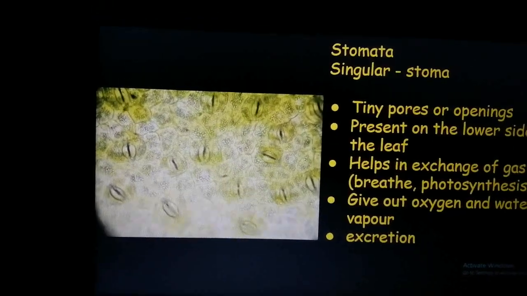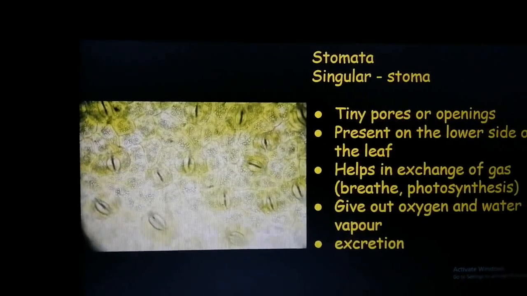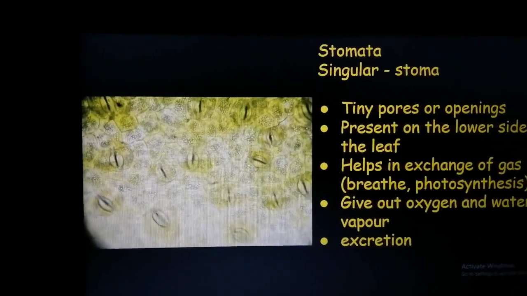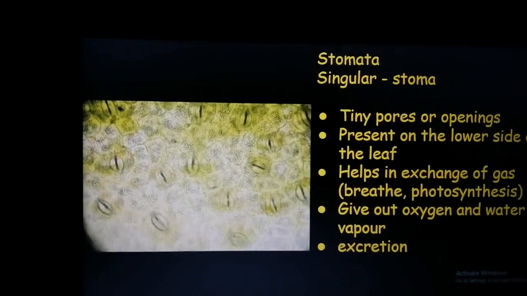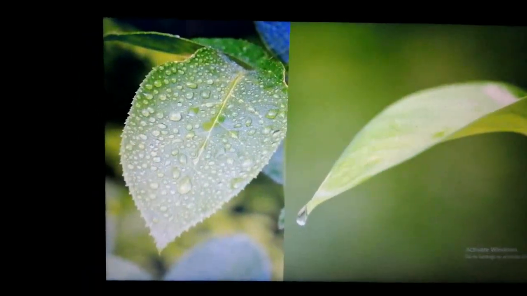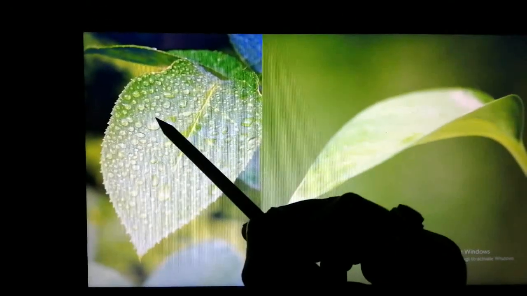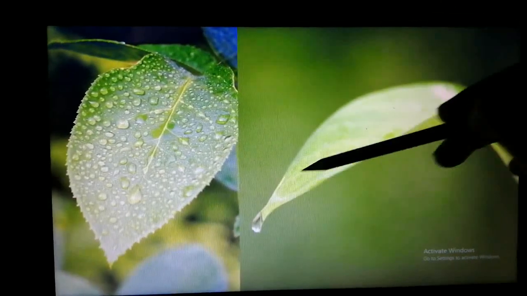So children, in the morning when you get up, and if you have plants at home, observe the leaves of the plants at least for a week. Okay, continuously early in the morning, you will see tiny drops of water collected on the leaves. Clear?